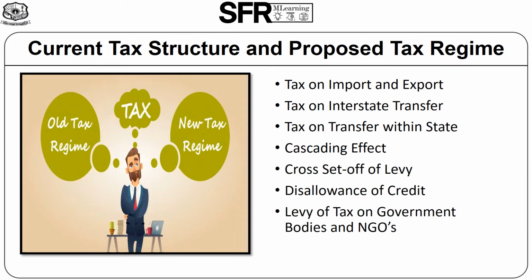Disallowance of credit on selected items. There are certain non-creditable goods and services under both VAT and SENVAT rules. Under the GST scenario, no such disallowance unless specified by the GST Council. Next, disallowance of input or input services used in exempted goods and services. It is not allowed under the old method. Under the GST scenario, no such disallowance unless falling under the negative list, which is yet to be finalized by the GST Council.